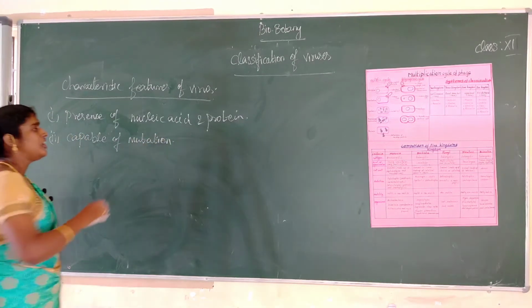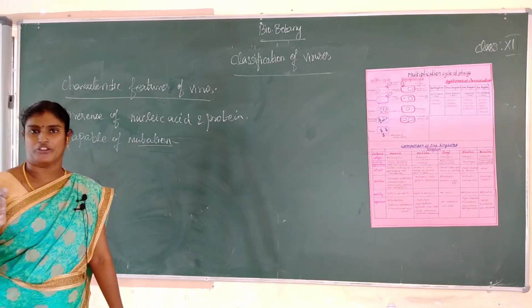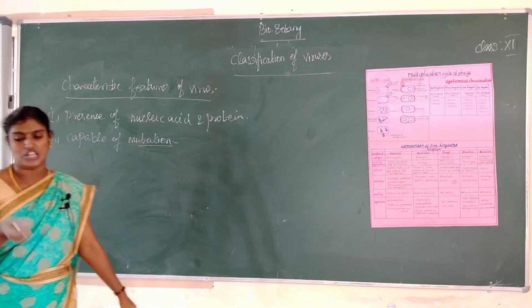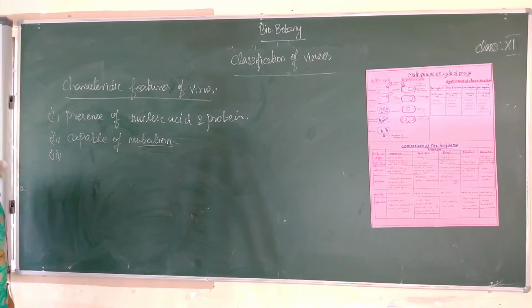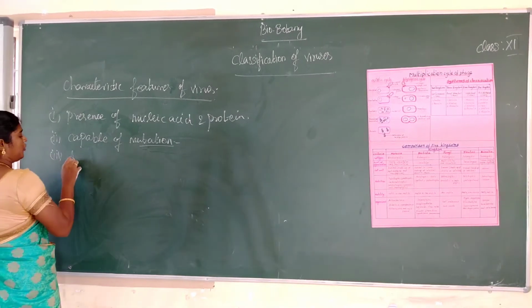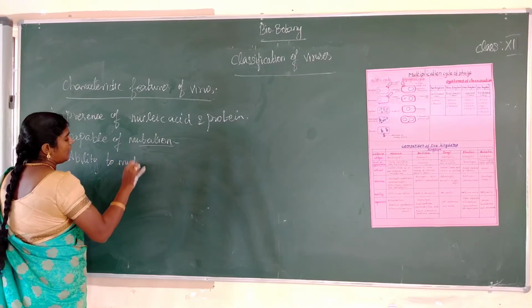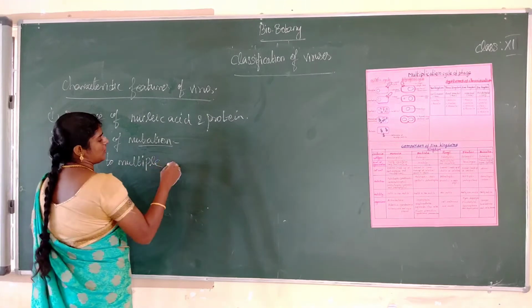What is the meaning of mutation? Mutation means sudden changes in the chromosome. Third one, ability to multiply within living organisms.